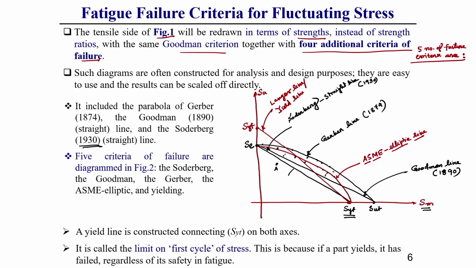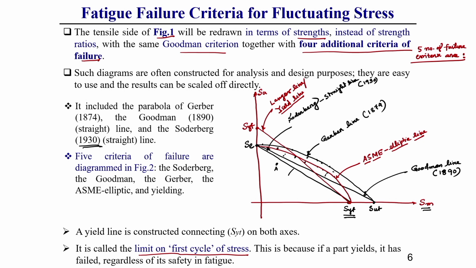So, you see here this yield line, which connects the yield stress points on the vertical and horizontal axes, is generally called the limit on first cycle of stress. You should keep this in mind.